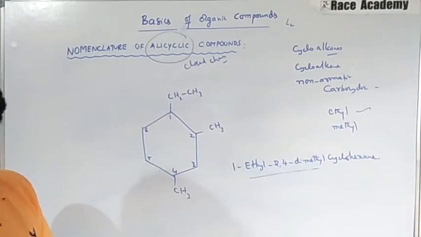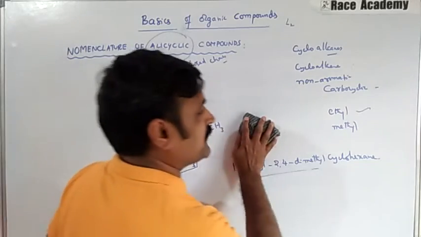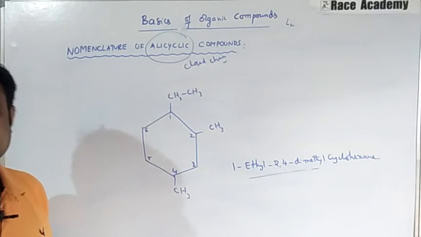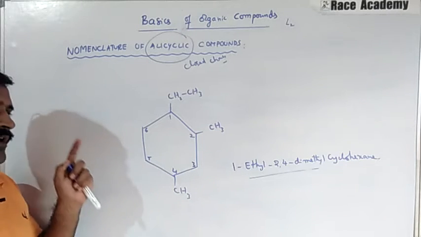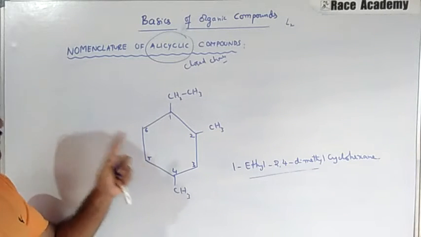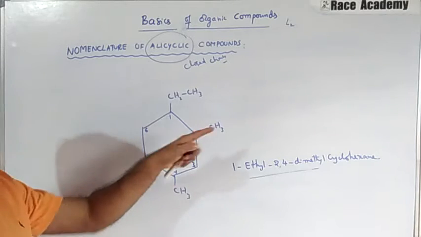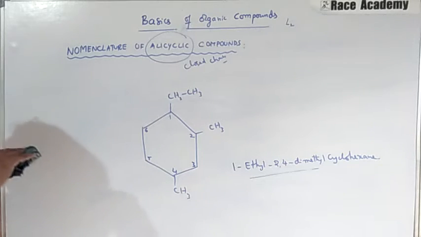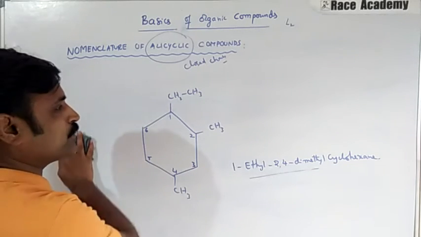So the nomenclature can be understood based on the example given to us. The nomenclature is well explained on the basis of the example only. From example to example, the nomenclature rules are changing, right? Now moving on to another example we have.